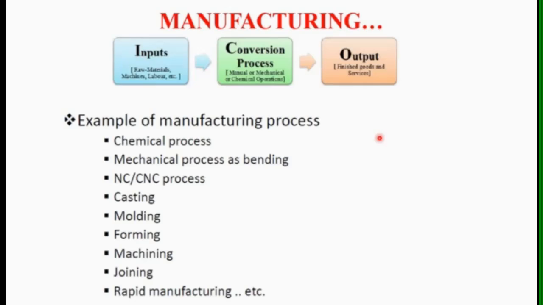Molding is also there, forming, and machining, likewise turning, drilling, then grinding. These are the various machining processes. Then joining processes are also there, likewise welding, bolted joints, then riveted joints. Then rapid prototyping or rapid manufacturing is also one of the examples of manufacturing processes.